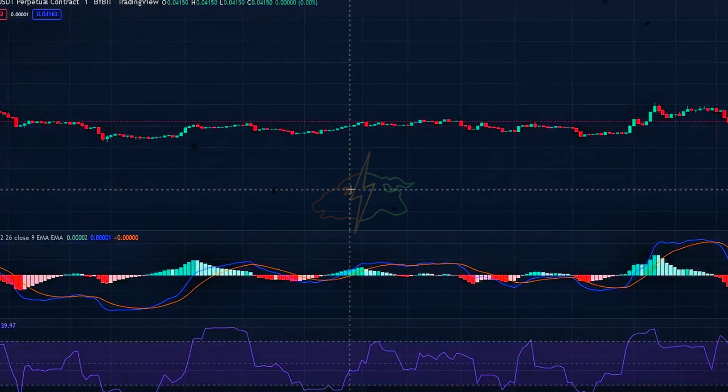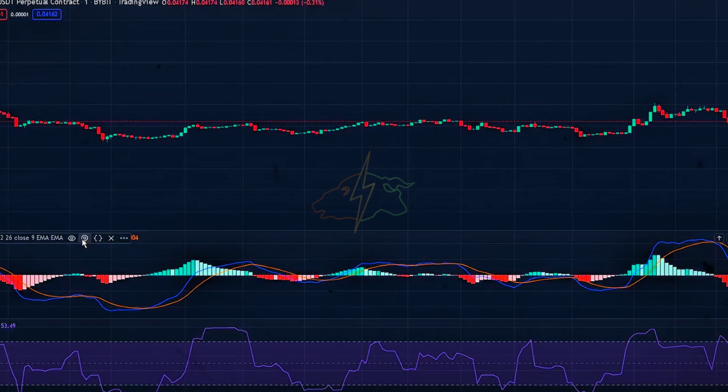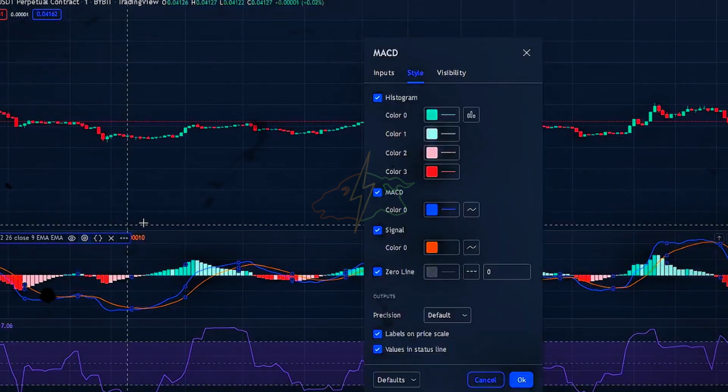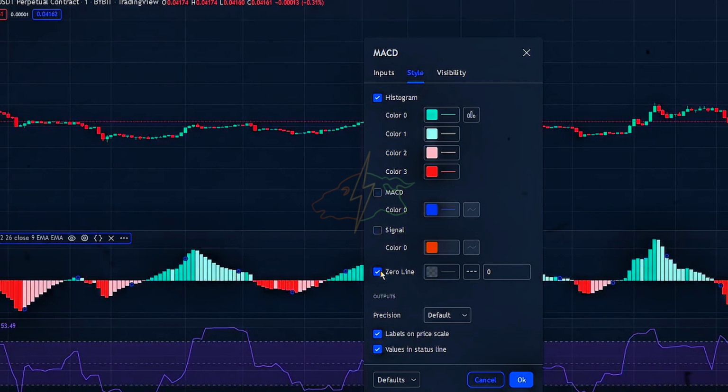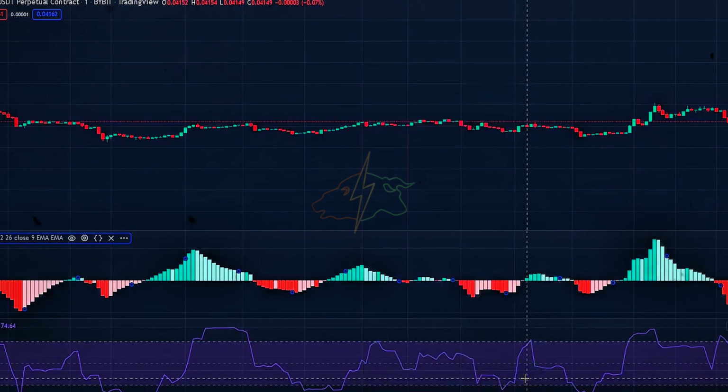First, let's change the MACD settings. Click on the MACD settings and head over to the Style tab. We will need to uncheck everything so that the only thing that's left is the MACD histogram. We will be keeping the inputs of the indicator the same, so click on the OK button and head over to the Money Flow Index indicator settings.